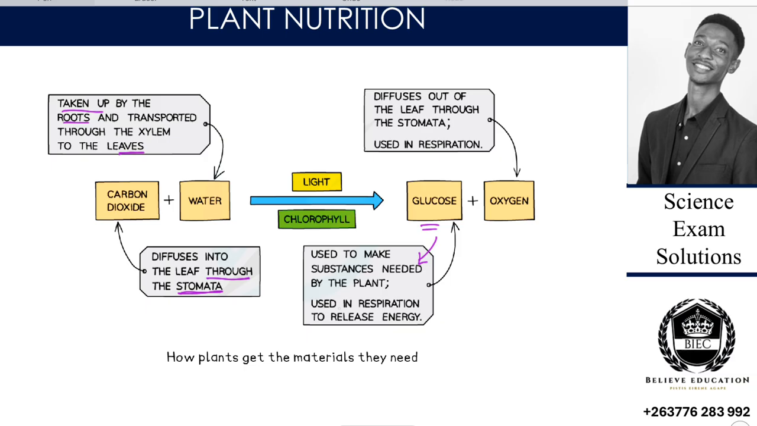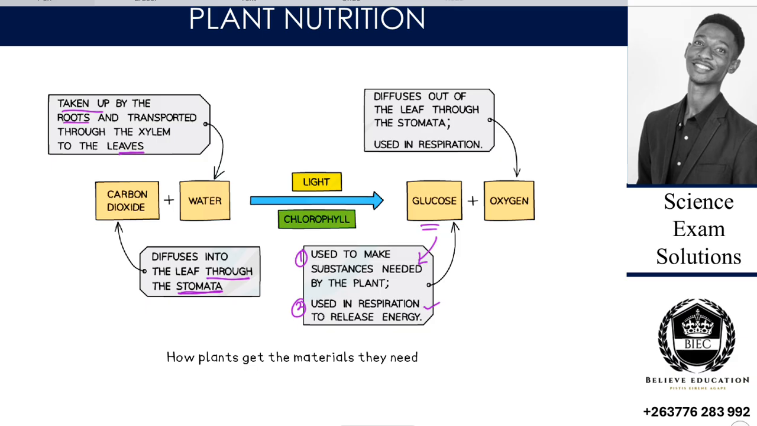And also this glucose is used by the plant for respiration. So we have two main things that this glucose forms. It is used by the plant to make other substances that are not carbohydrates. It can be used to make proteins, right? So you can find a plant providing proteins. Why? Because proteins are made from glucose, right?